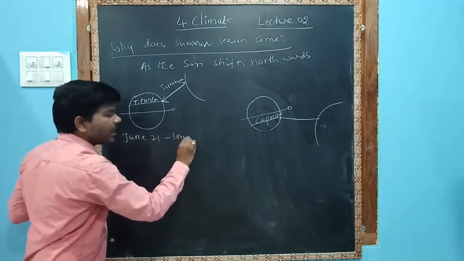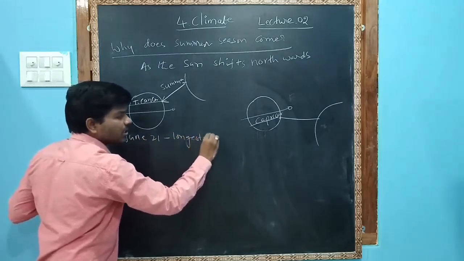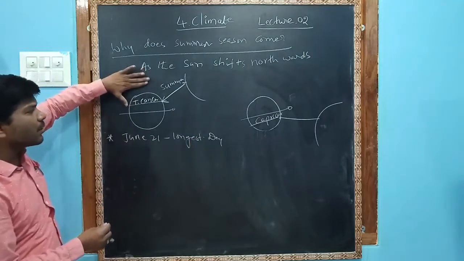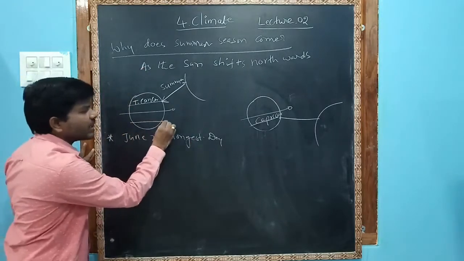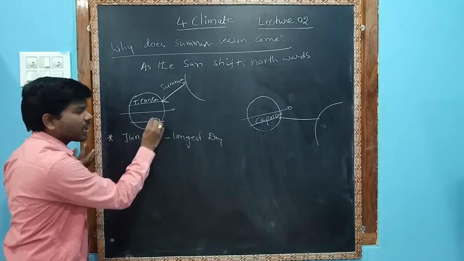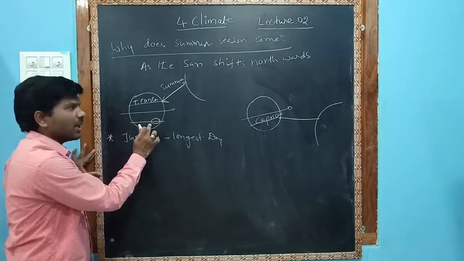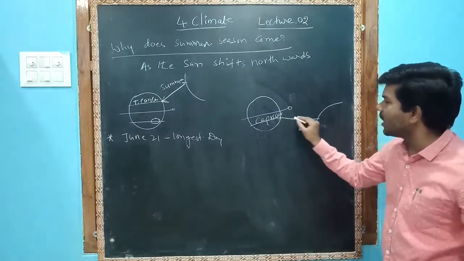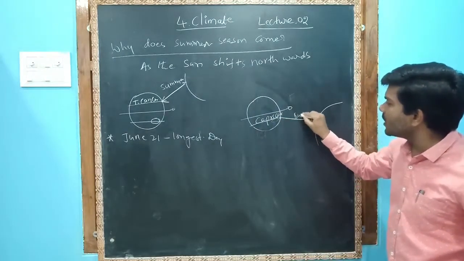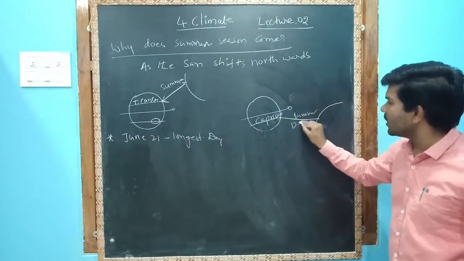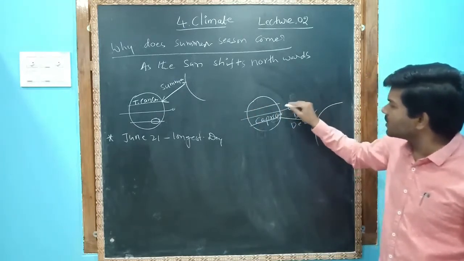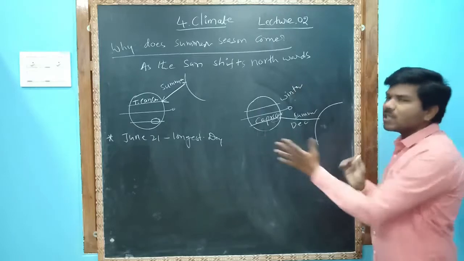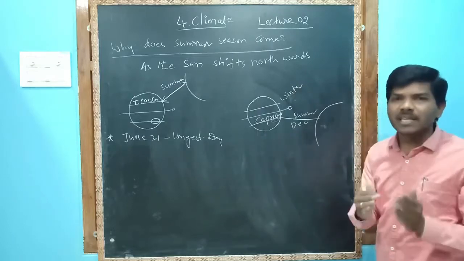This is the longest day. Whenever the sun is here it is summer here, and winter in Australia. Australia is located here. When the sun is near Australia, in this area, it is summer for them, in December, and for us it is winter. So the sun's position changes.